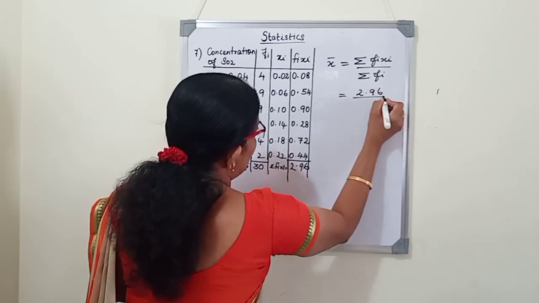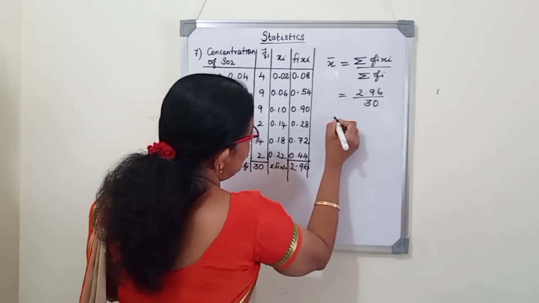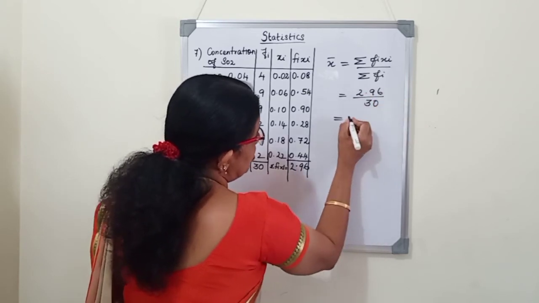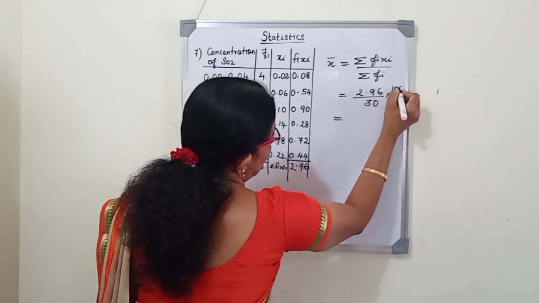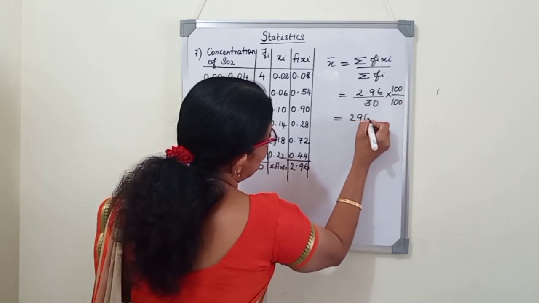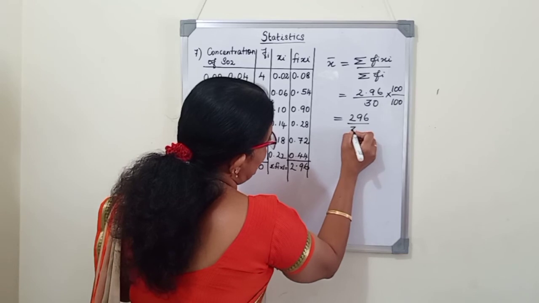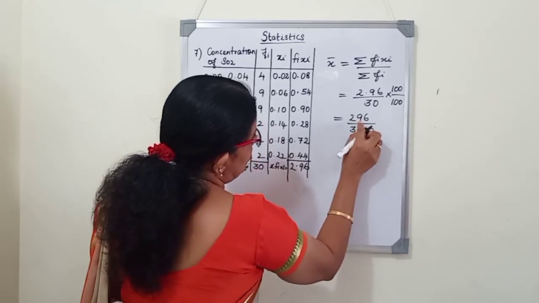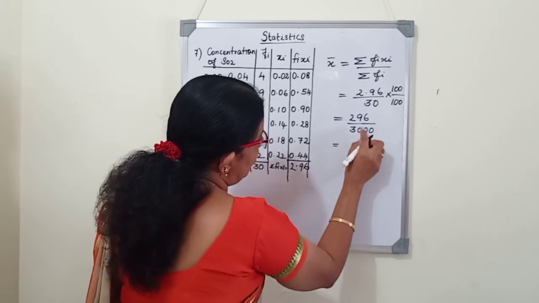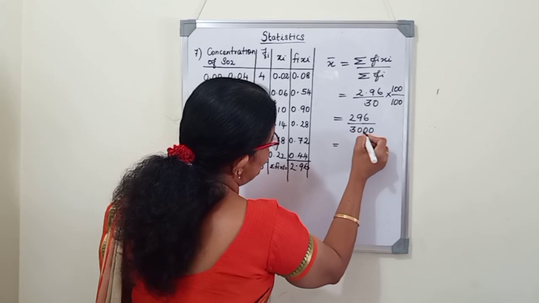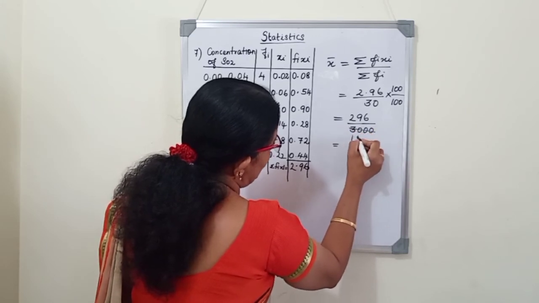2.96 divided by 30. So we will multiply 100 with numerator and denominator, so that the decimal point can be removed. So here numerator will be 296 and denominator will be 3000. So now we should divide and write it. So if we cancel it, we will cancel with 2 table. We will get 1500.